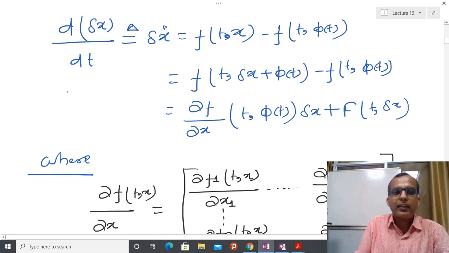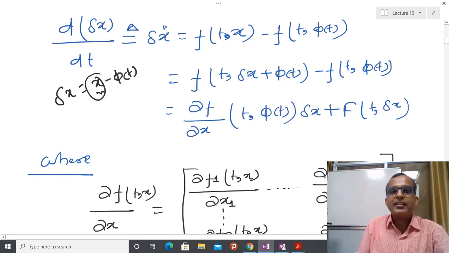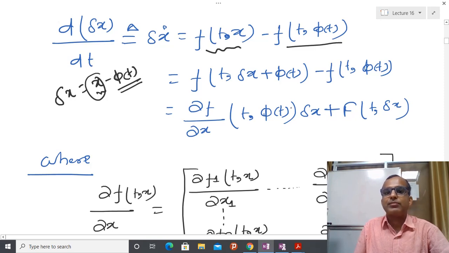If I define delta x equal to x minus phi(t) and differentiate with respect to time, then I also have to consider the differentiation of x, which is x dot, and x dot is f(t, x). After that comes phi dot(t), because phi(t) is the solution, and due to that this term comes into the picture.